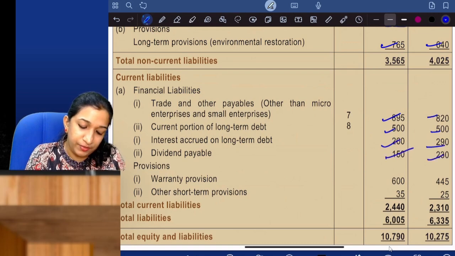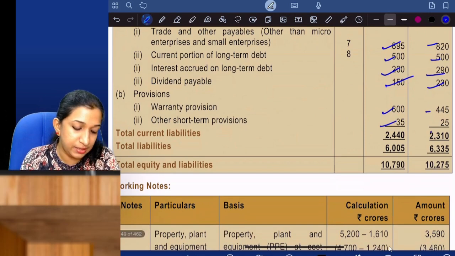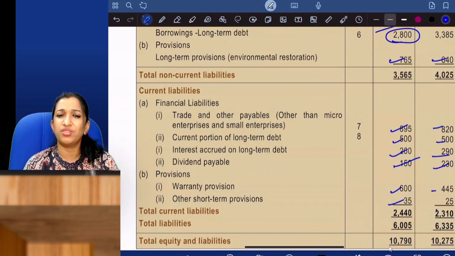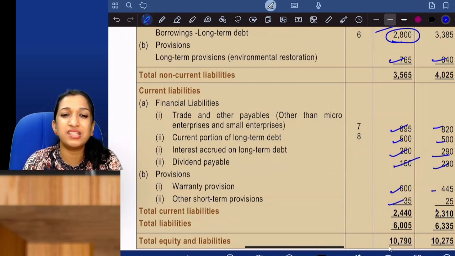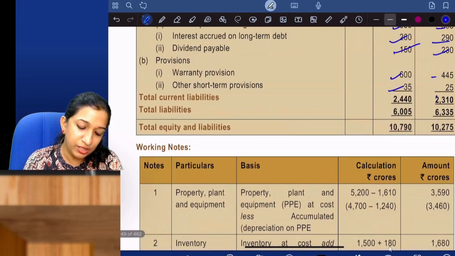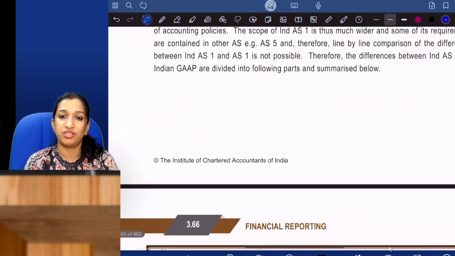Dividend payable. Provisions given, we have taken. That's it, some financial liabilities and provisions. So a balance sheet can be asked, so don't take a chance. Just be clear. Maybe we have taken 10 minutes for this question. So illustration 16, with that the standard illustrations are finished.